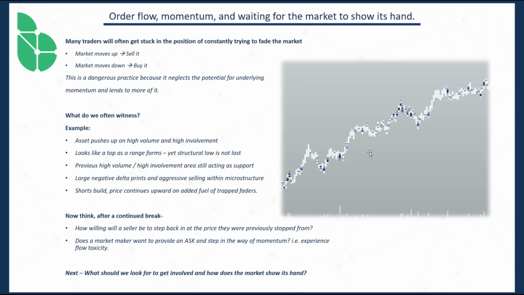Areas that might be, or rather should be, resistance. Areas where we would see two sides of the market, well, obviously two sides, but both sides really step in. So what happens? Looks like the top of a range forms. Looks like a top forms in general.